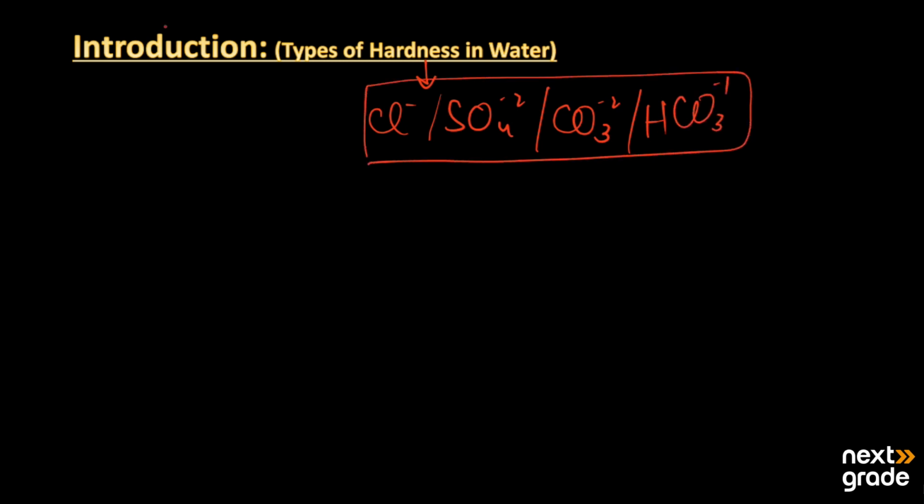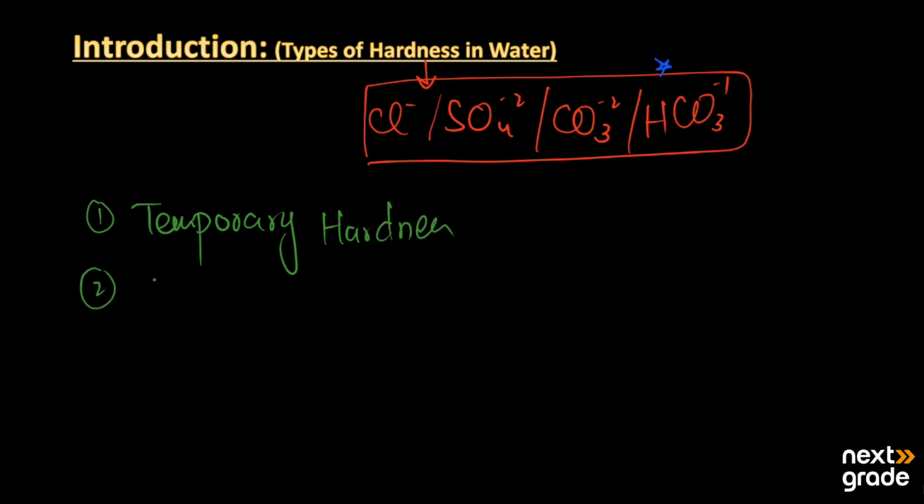Depending upon these different salts, water hardness has been divided into two types. The first type is temporary hardness, and the second type is permanent hardness.